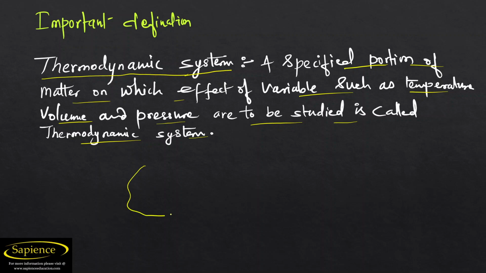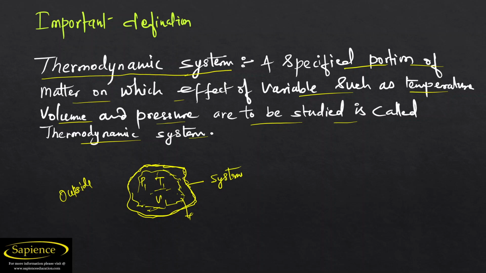Let us consider this portion; we have focused on this portion. Its pressure is P1, its temperature is T1, its volume is V1. This is the state. At this state, we are studying the pressure, volume, and temperature of the matter in this portion only. We are not considering what is happening outside. We are considering only the parts inside this boundary, so that's why it is known as a system.